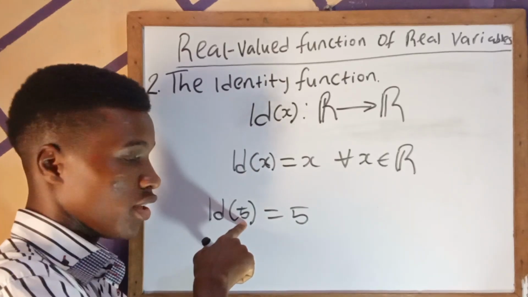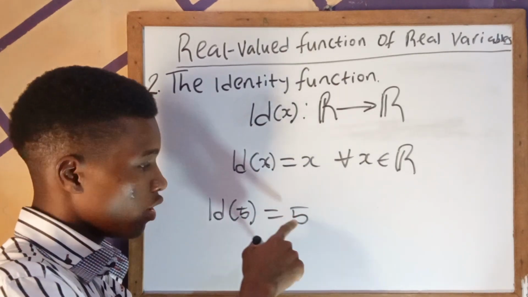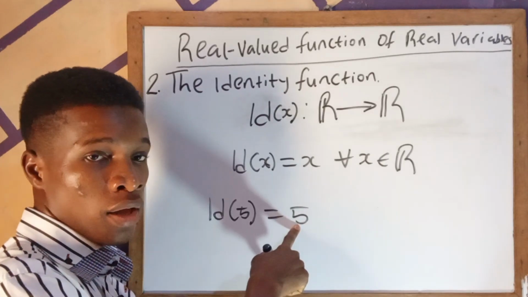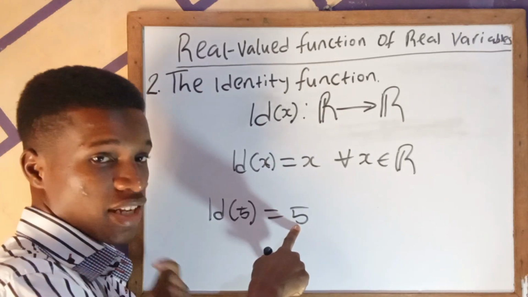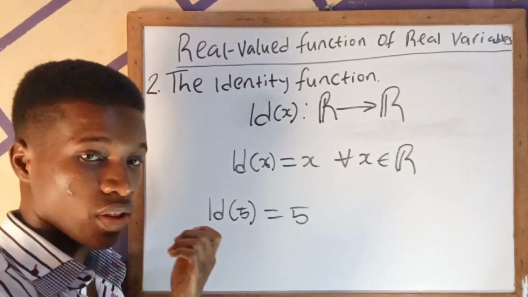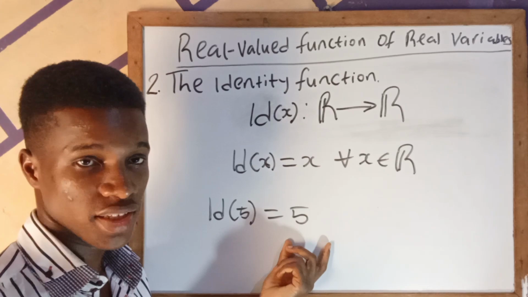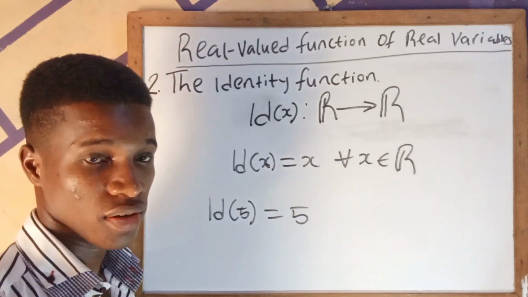When the value in the source set changes, the value in the target set changes to the exact value of what it is in the source set. So this is what it means, like identical. The source set is what the target set is. So this is how the identity function is defined.